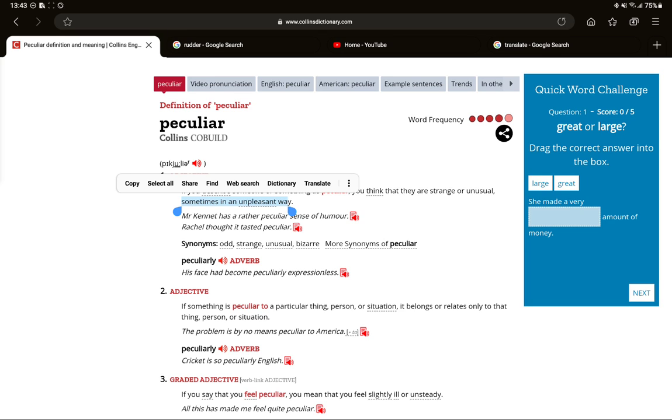The seventh sense, adverb. If someone or something moves about. Actually, about is the British alternative to around in American English. Like if you move around somewhere, then you can say I'm moving about somewhere if you're leaning towards British English.